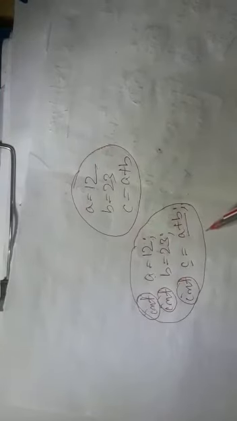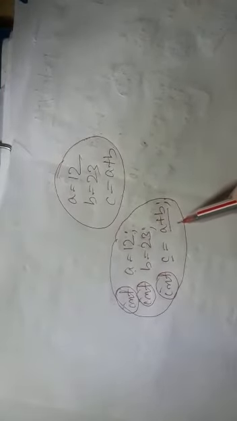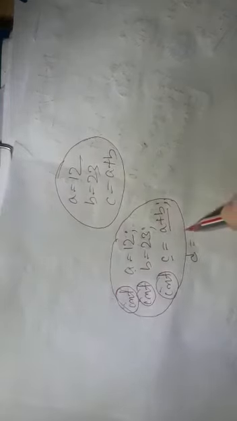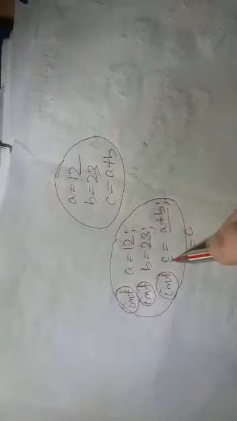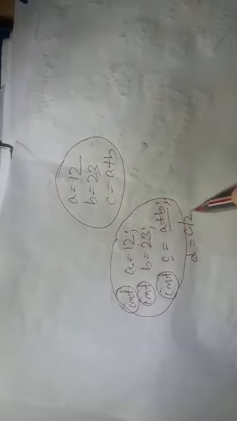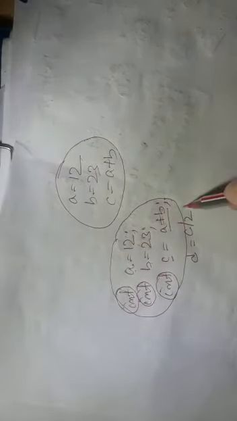Suppose you will say, sir, this sum of these two we are keeping in C. Let's find out the average. Let's find out what, students? Average. So the average will come in decimal, no? So we can do D equal to C. C is the total of these two. Divided by what? There are two figures, two variables. So divided by 2. Semicolon.